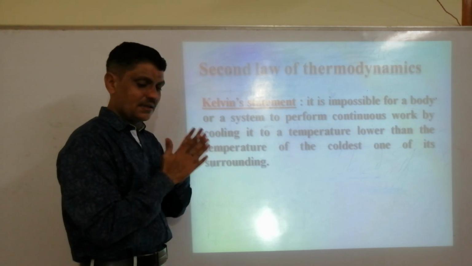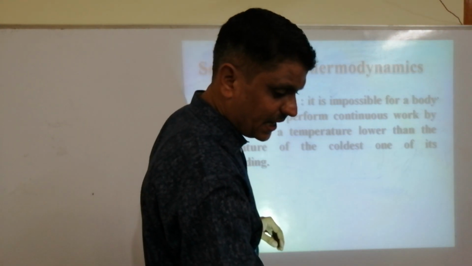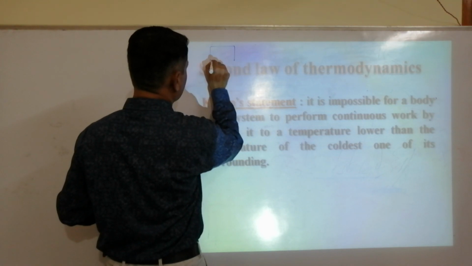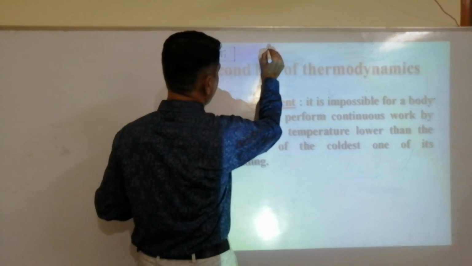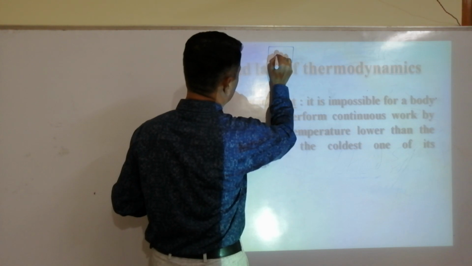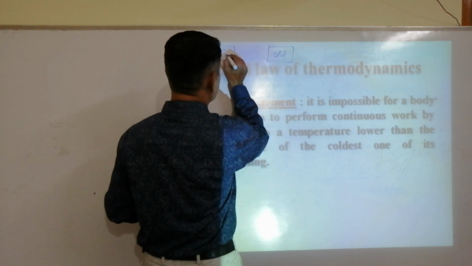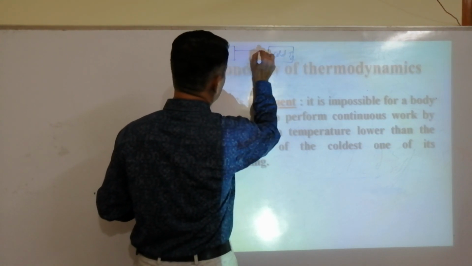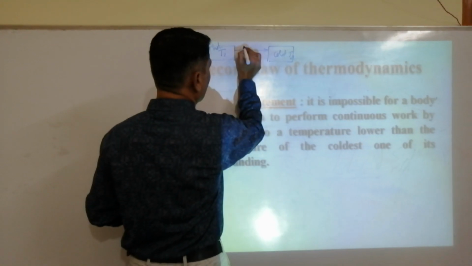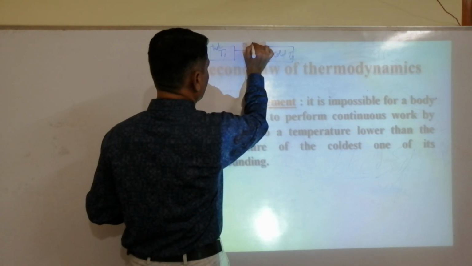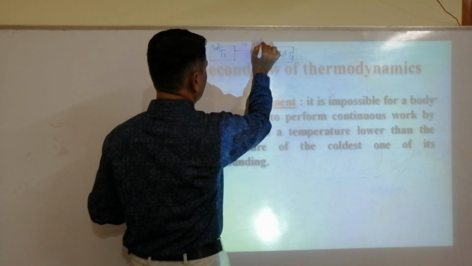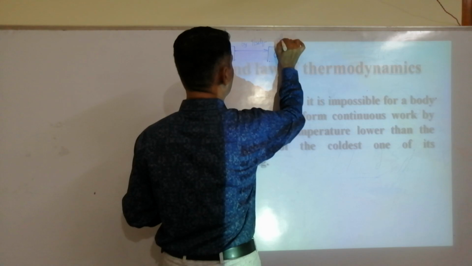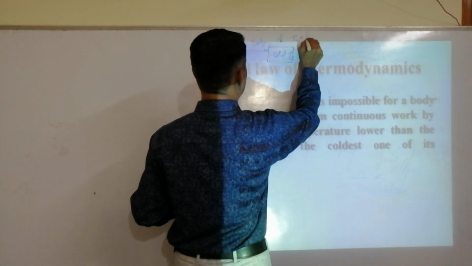Kelvin statement. As you know, this is a hot body at temperature T1, and this is a cold body at temperature T2. Heat flows from the hot body to the cold body by itself, till T1 is equal to T2.